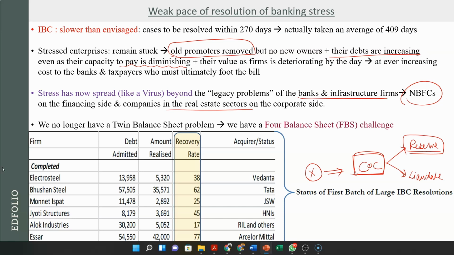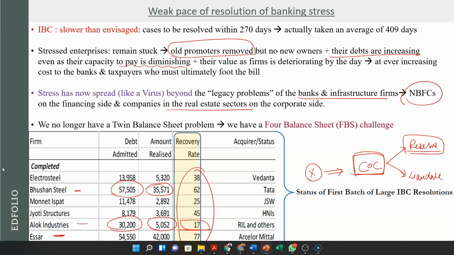How is it poor? For example, let's see Bhushan Steel. Bhushan Steel owed 57,000 crore rupees, but the amount that the banks were able to realize by selling this particular company to Tata was just 35,000 crore rupees. And at times companies have realized even smaller amount. For example, see this Alok Industries, 30,000 crore rupees it owed to the creditors. People were only able to realize 5,000 crore rupees. Only 17% was realized.